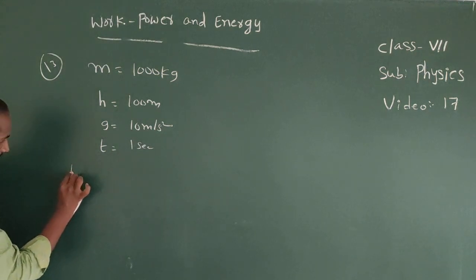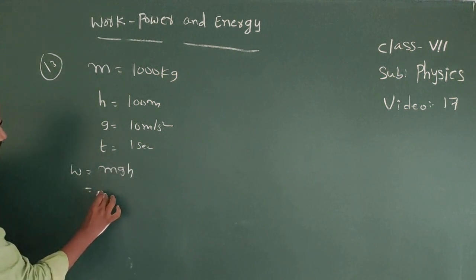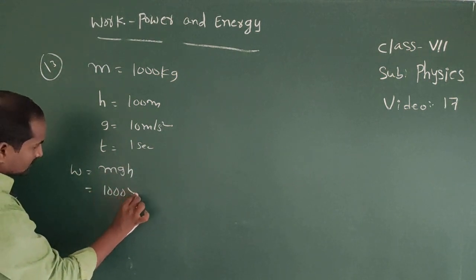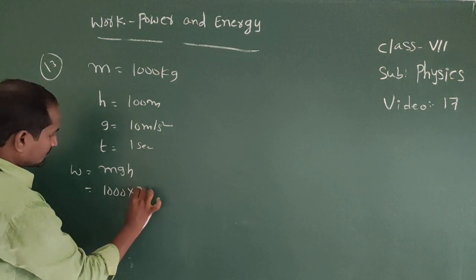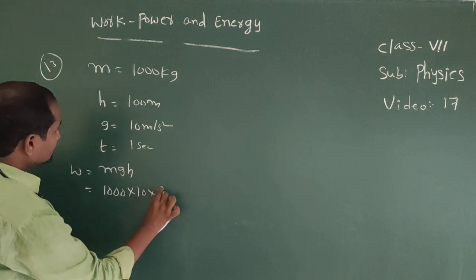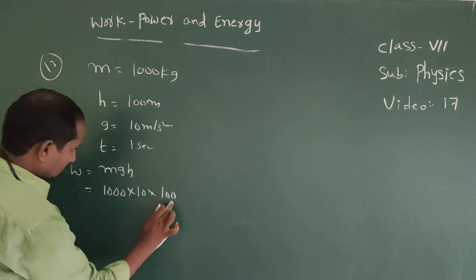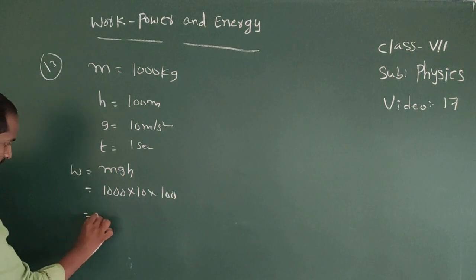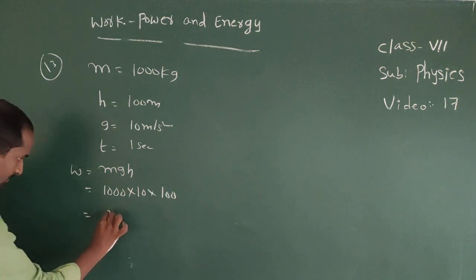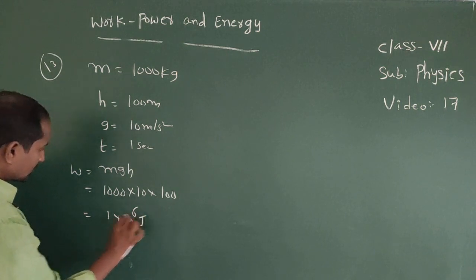First of all we will find work done. Work done equals mgh, that is 1000 into 10 into height 100, which equals 1 into 10 power 6 joules.